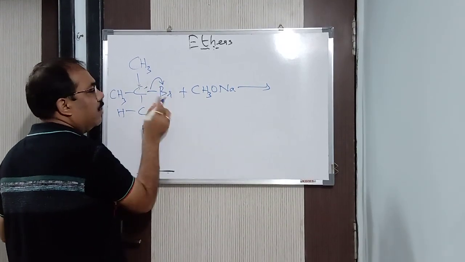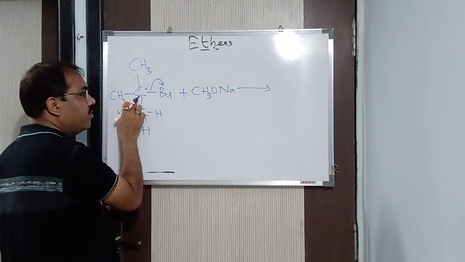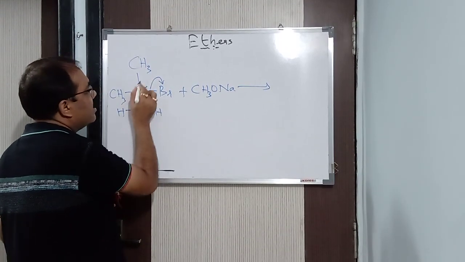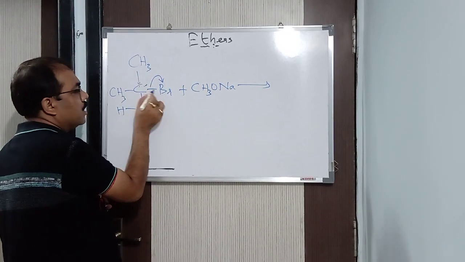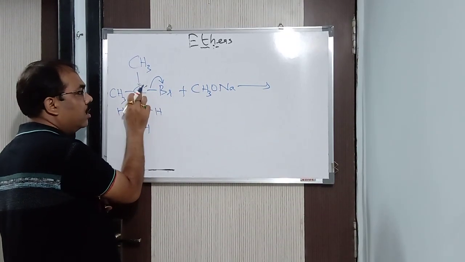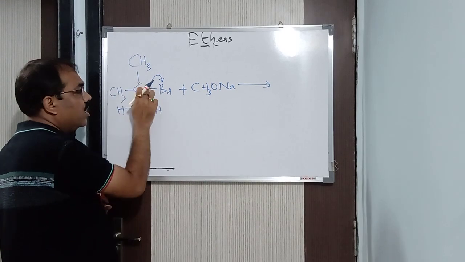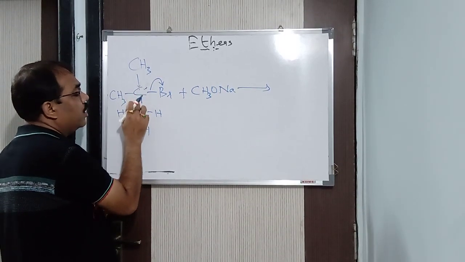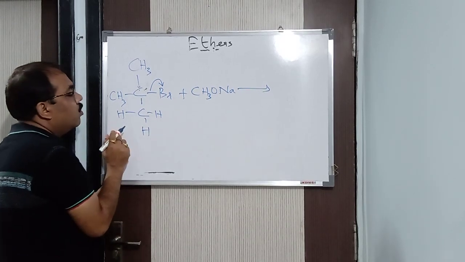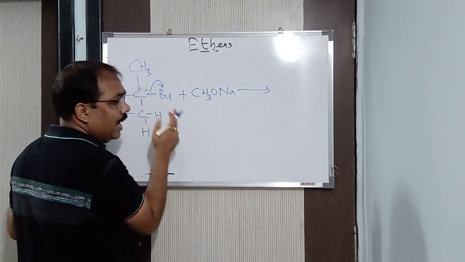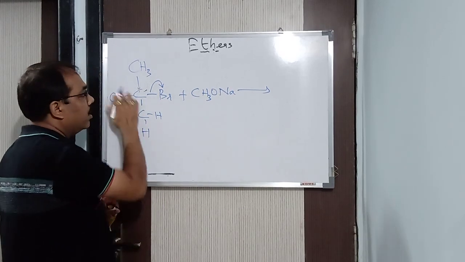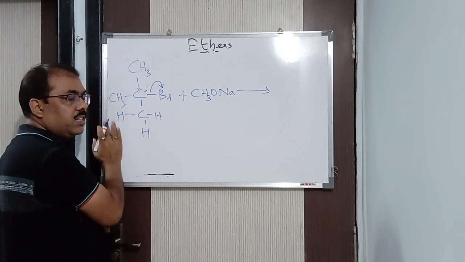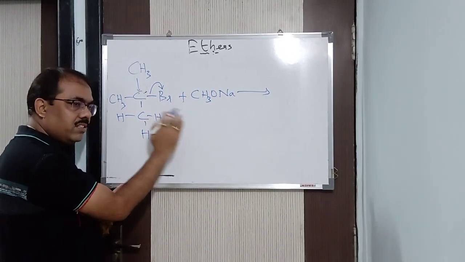Here Br will take a pair of electrons because Br is more electronegative than carbon. So what you find is that it forms a tertiary carbocation as a result. Now the tertiary carbocation is quite stable in nature, you know that. But it cannot remain in the cationic form. Tertiary carbocation is stable compared to secondary, compared to primary, compared to methyl. On the basis of that comparison, it is stable.